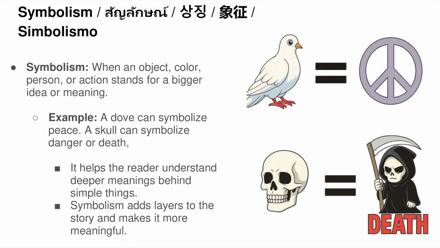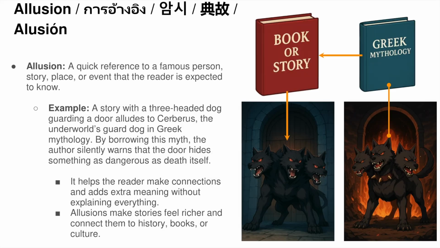Symbolism. A symbol is an object or action that stands for a bigger idea. Everyday example: a dove stands for peace. In the story, the wall the giant builds around his garden symbolizes selfishness and separation. When he finally knocks down the wall with an axe, the broken stones symbolize an open heart and restored friendship.